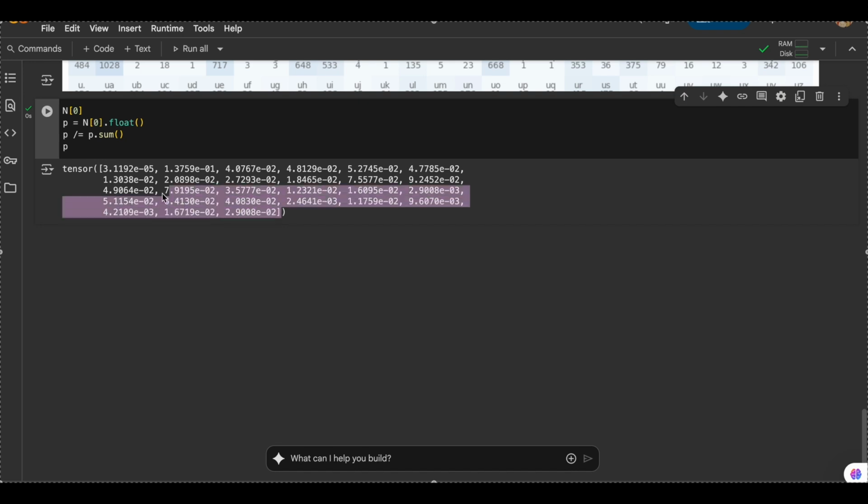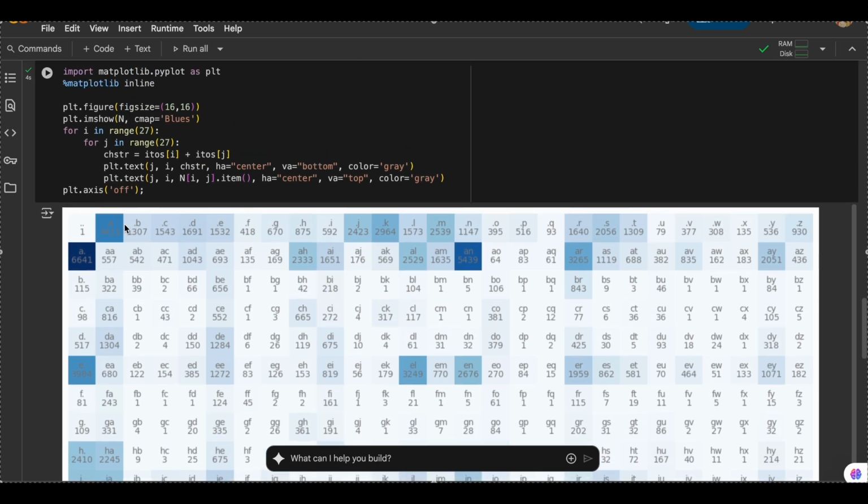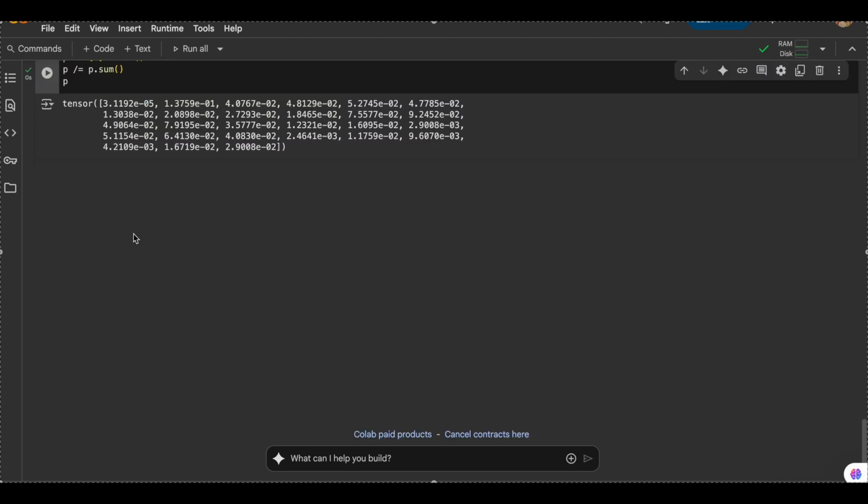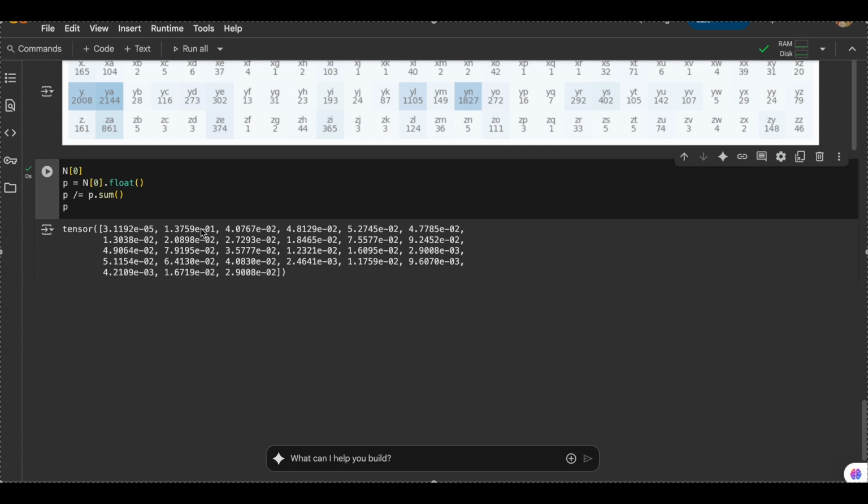This is basically the probability of each bigram occurring. If you notice, the first bigram has a very low probability, e to the power minus 5. But this other bigram has a very high probability, because names starting with A have a count of 4,411. That is why it has a very high probability.